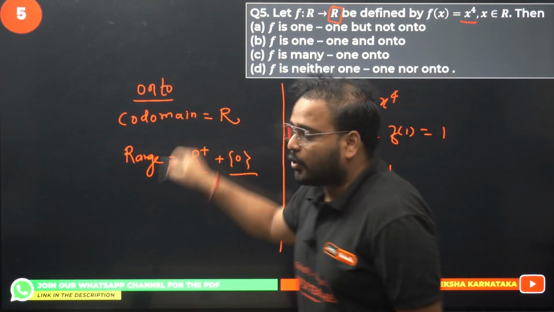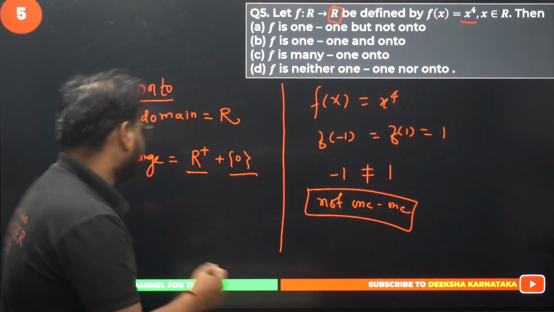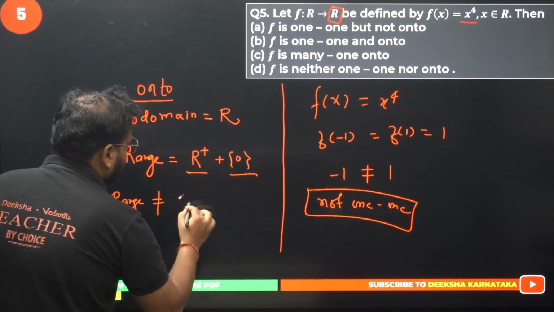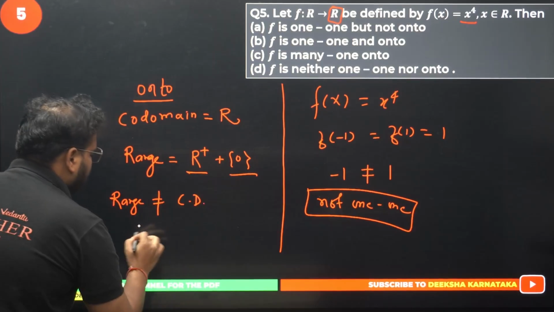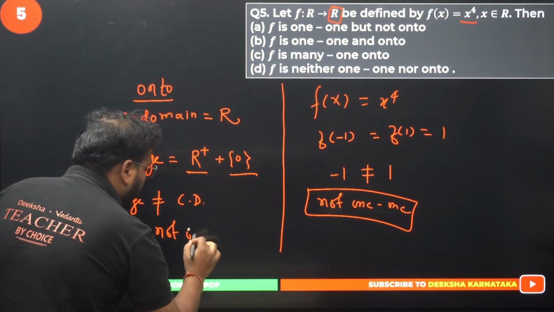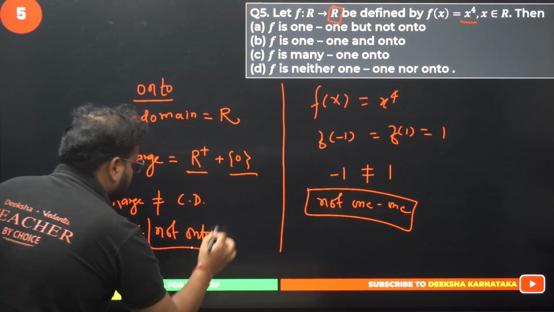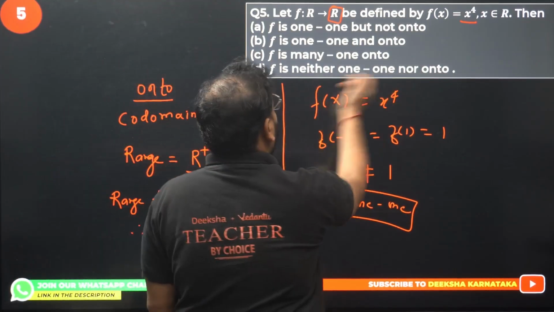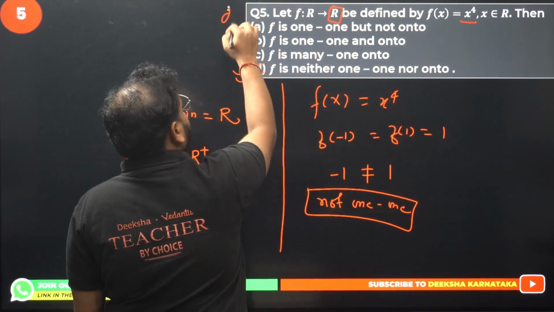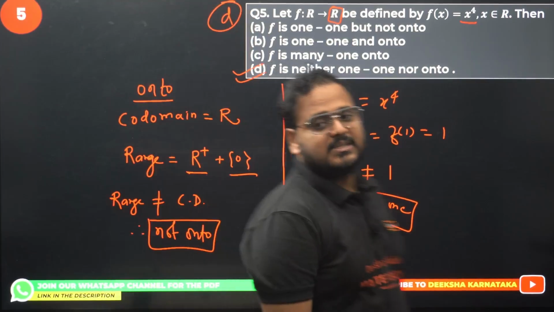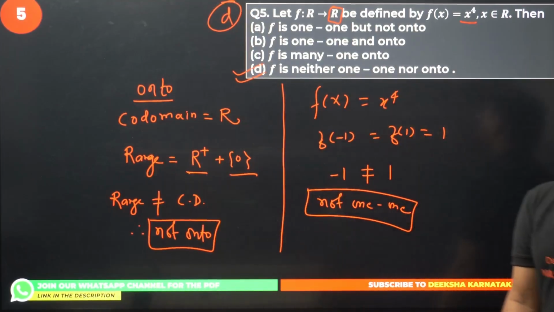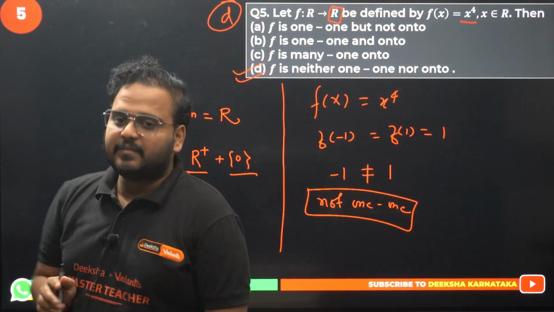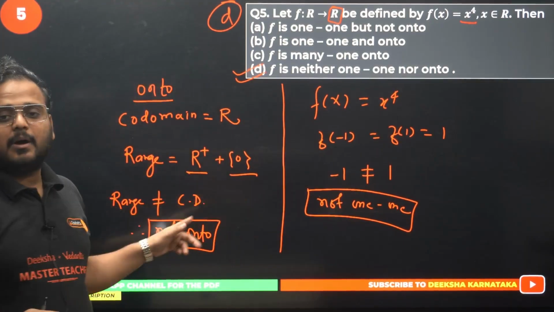So range and codomain are equal or not? They are not equal. Range is not equal to codomain, therefore not an onto function. Not onto, not 1-1. So neither 1-1 nor onto. Option D is correct. Neither 1-1 nor onto. Simple question, but you have to understand every step. I have used algebraic approach over here.